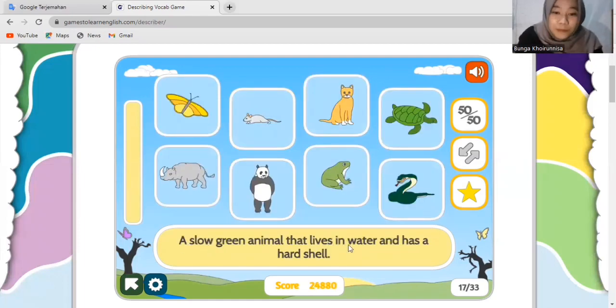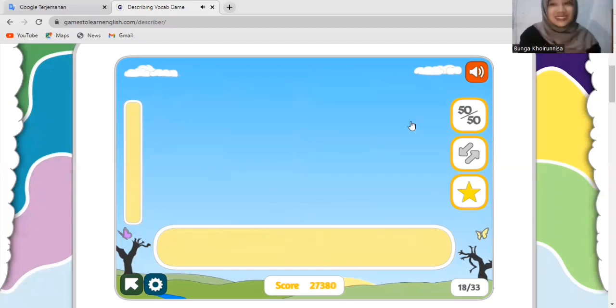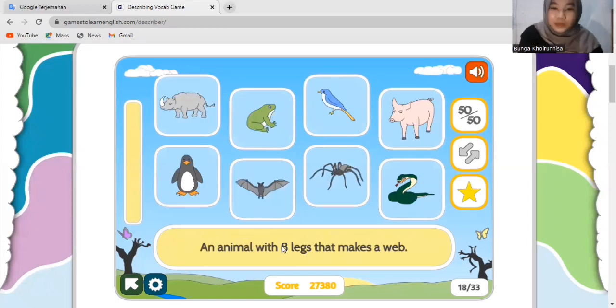Okay, next. A slow green animal that lives in the water and has a hard shell. So what is that? Hard shell. Green animal. So that is turtle. Okay, good job, everyone. Okay, next.